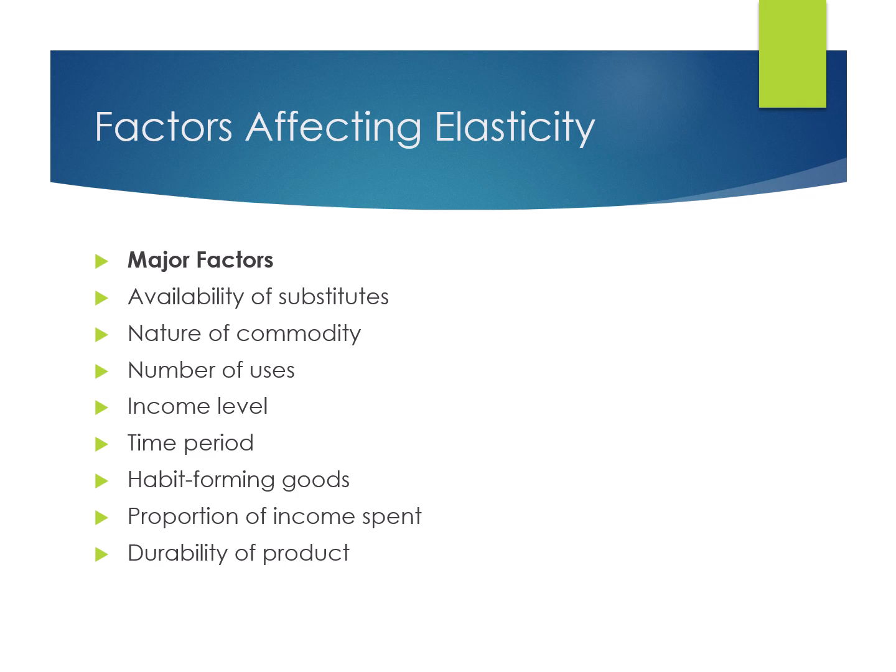Number 7 is proportion of income. When a product takes up a large portion of a consumer's income, people become more sensitive to price changes, making demand more elastic. For example, a rise in the price of a car may significantly affect purchasing decisions, whereas a small increase in the price of a pencil may go unnoticed.